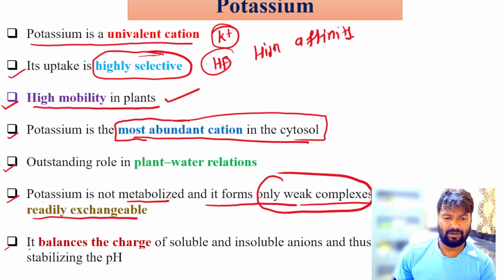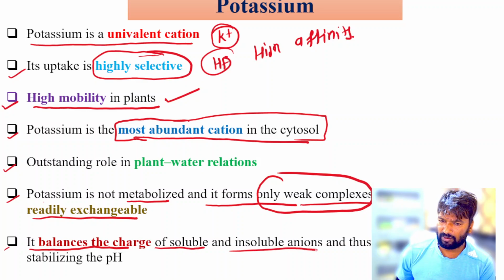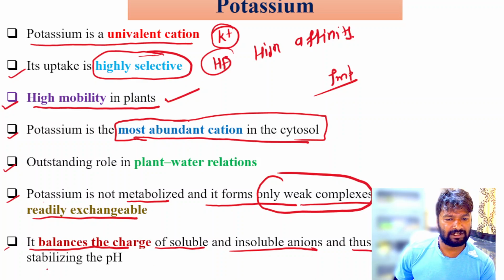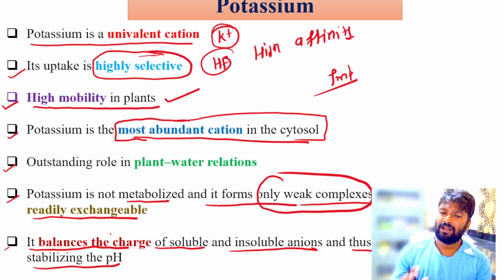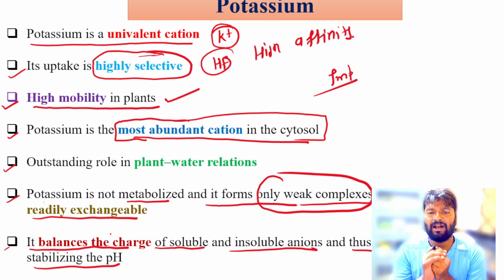Next, it balances the charges of soluble and insoluble anions. So this is an important cation and thus facilitates stabilizing the pH. Potassium also has an important role in stabilizing pH.